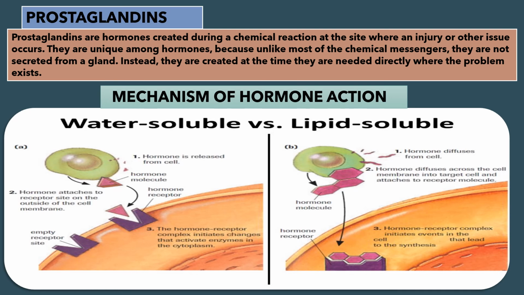Now moving forward to lipid soluble hormones mechanism. First step, hormone diffuses from cell. Please make it clear, here hormone is released from cell and here hormone diffuses from cell. Number 2, hormone diffuses across the cell membrane into target cell and attaches to receptor molecule. These are the hormone molecule and here is the hormone receptor. Third step, hormone receptor complex initiates events in the cell that lead to the synthesis.